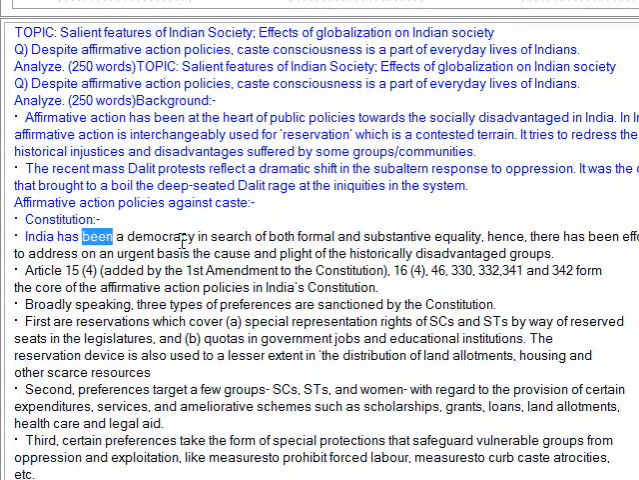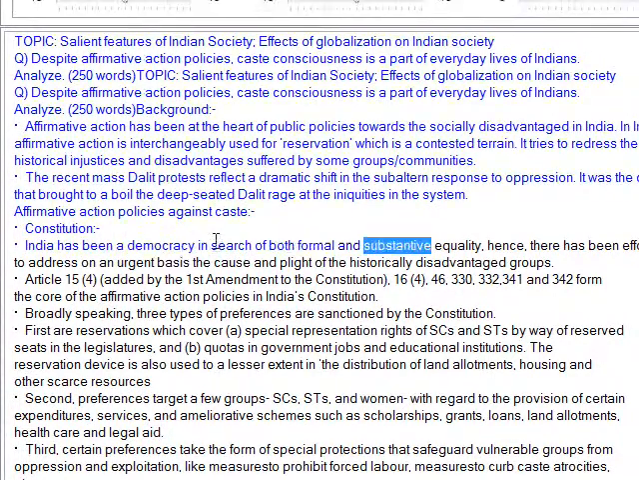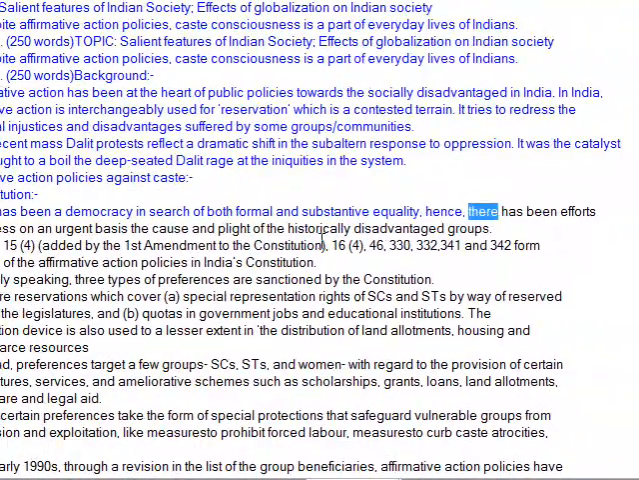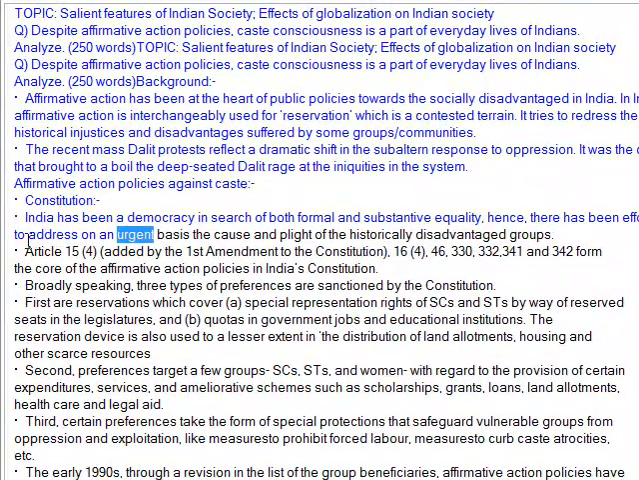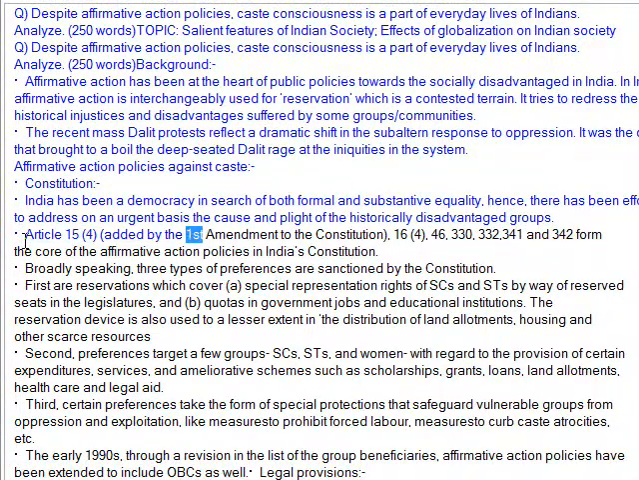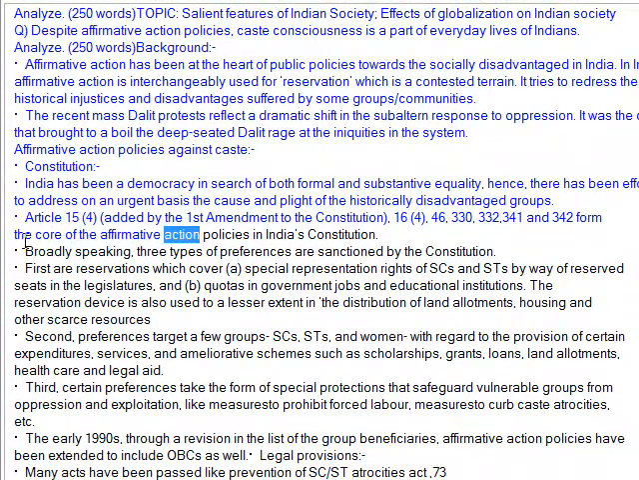Constitution. India has been a democracy in search of both formal and substantive equality. Hence, there have been efforts to address on an urgent basis the cause and plight of the historically disadvantaged groups. Article 15(4), added by the First Amendment to the Constitution, 16(4), 46, 330, 332, 341 and 342 form the core of the affirmative action policies in India's Constitution.